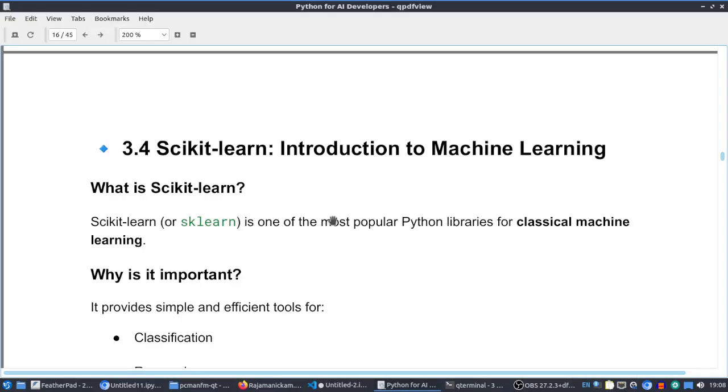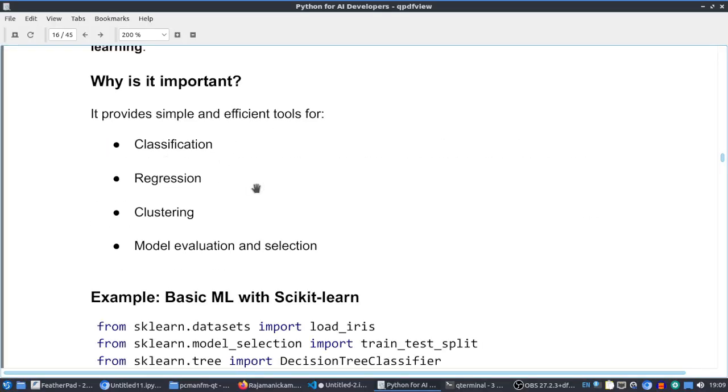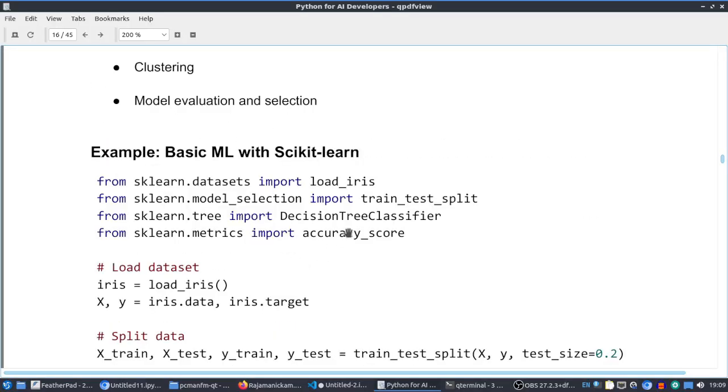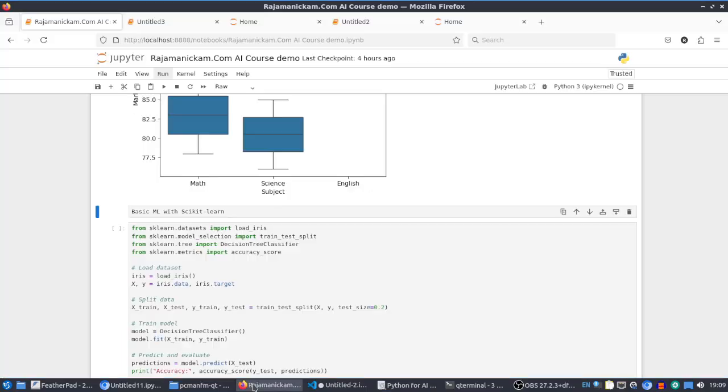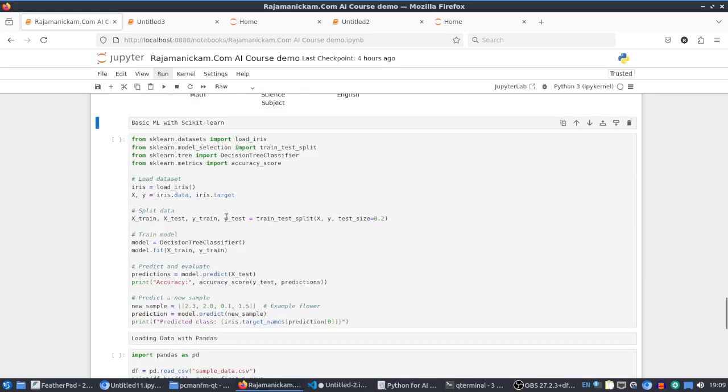Okay, sklearn is a very important library for machine learning models. It's also called scikit-learn. It is useful for classification, regression, clustering. As I said, I'm not going to give importance to explaining these things, just to give some overview. I already uploaded various videos for individual topics. So here is its own sample. For that, we first have to install scikit-learn. I already installed it.